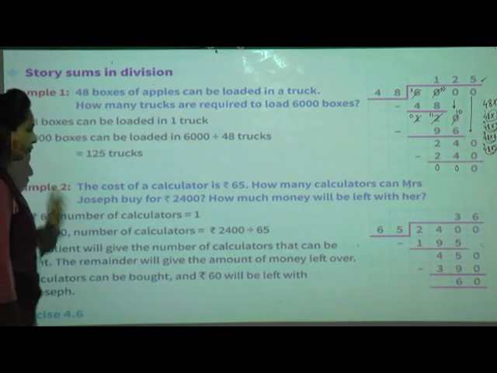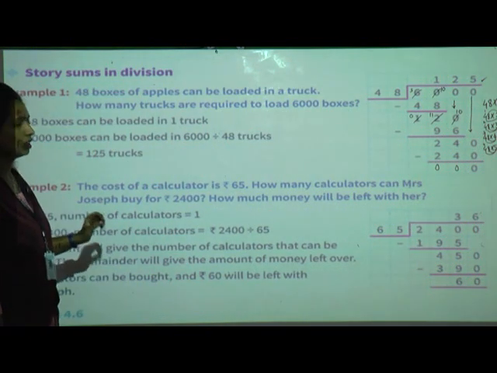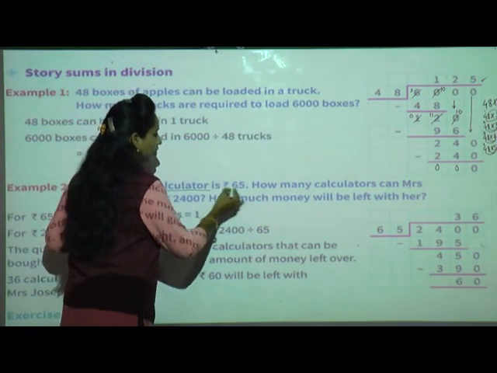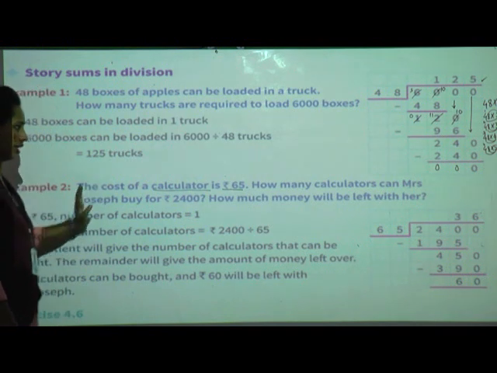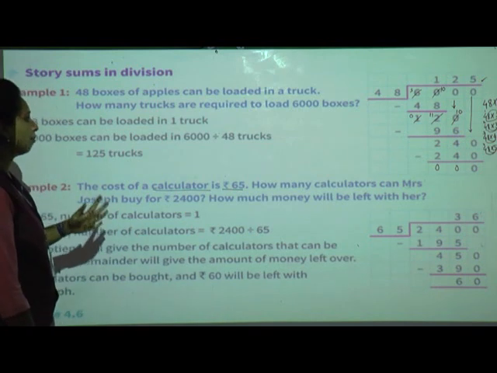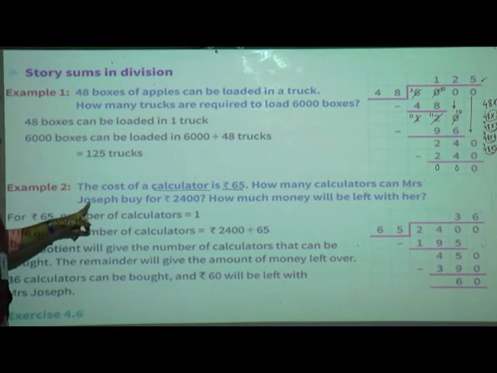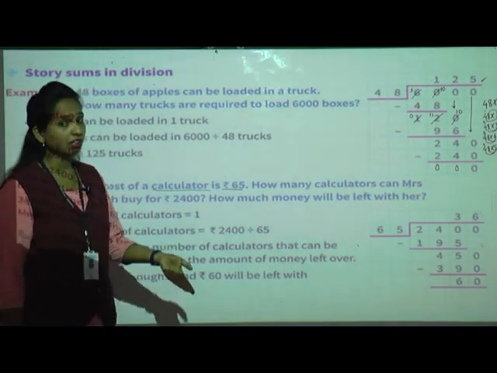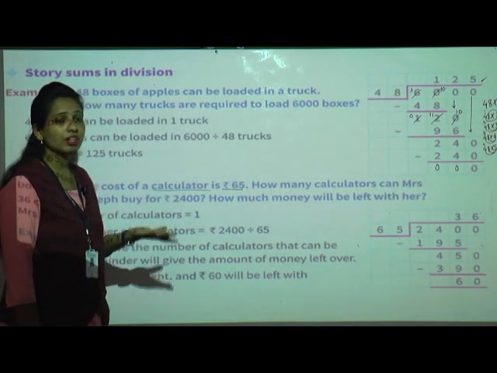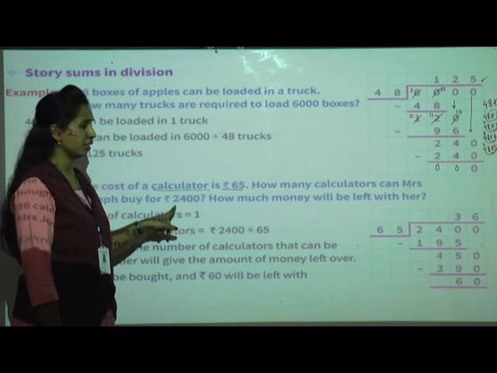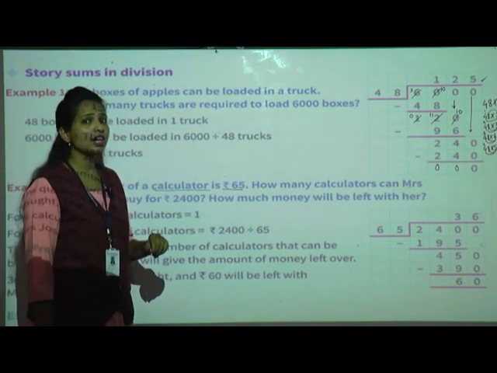Now, Mr. Joseph, what did she do? She went to the shop to buy the calculator. So the cost of one calculator is 65, isn't it? Now, she wants to buy, but the number of calculators is not given. How many calculators can Mrs. Joseph buy for 2,400? She has already taken the calculators, but the number of calculators is not given. So they have given the cost, isn't it? 2,400. Now what do we have to do?